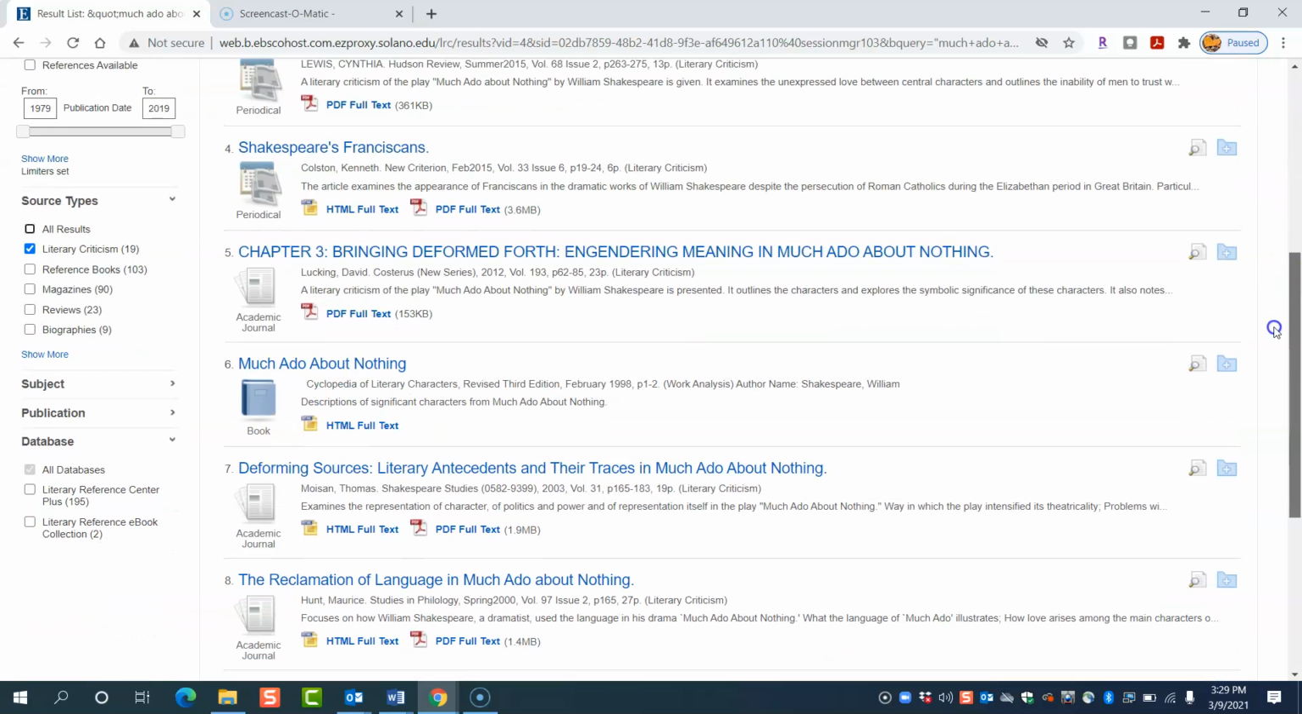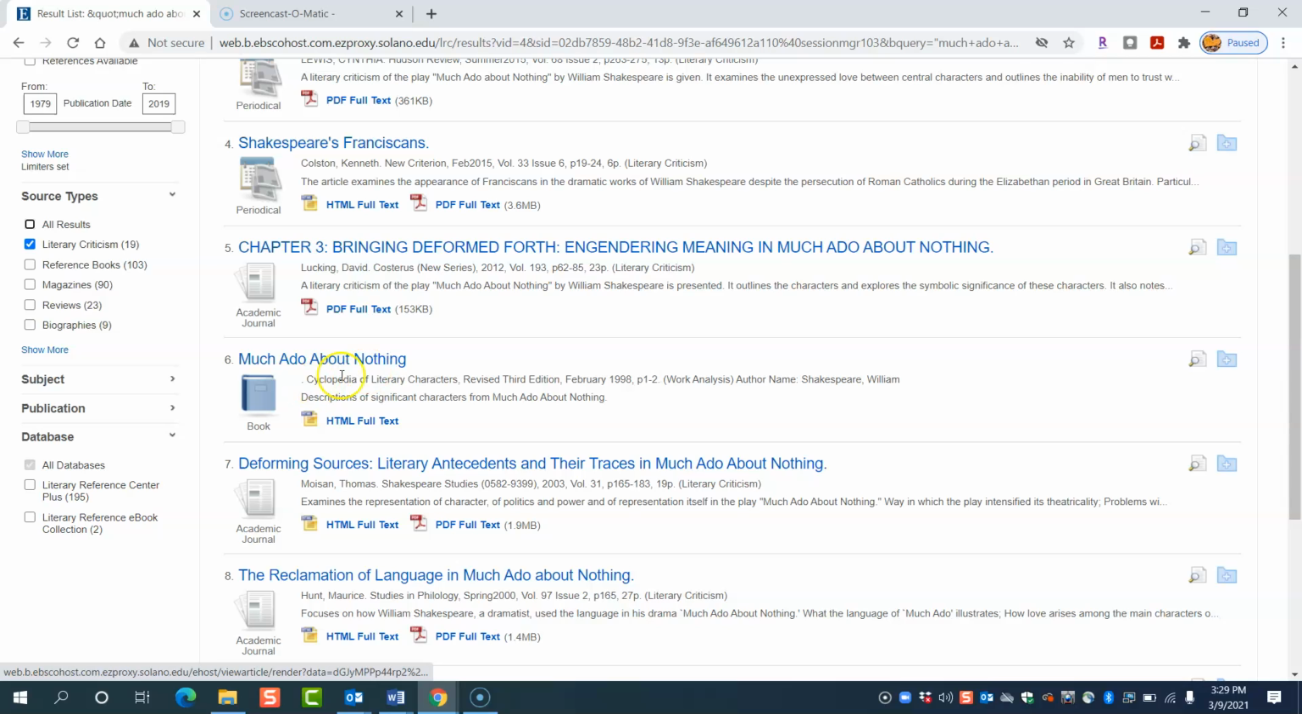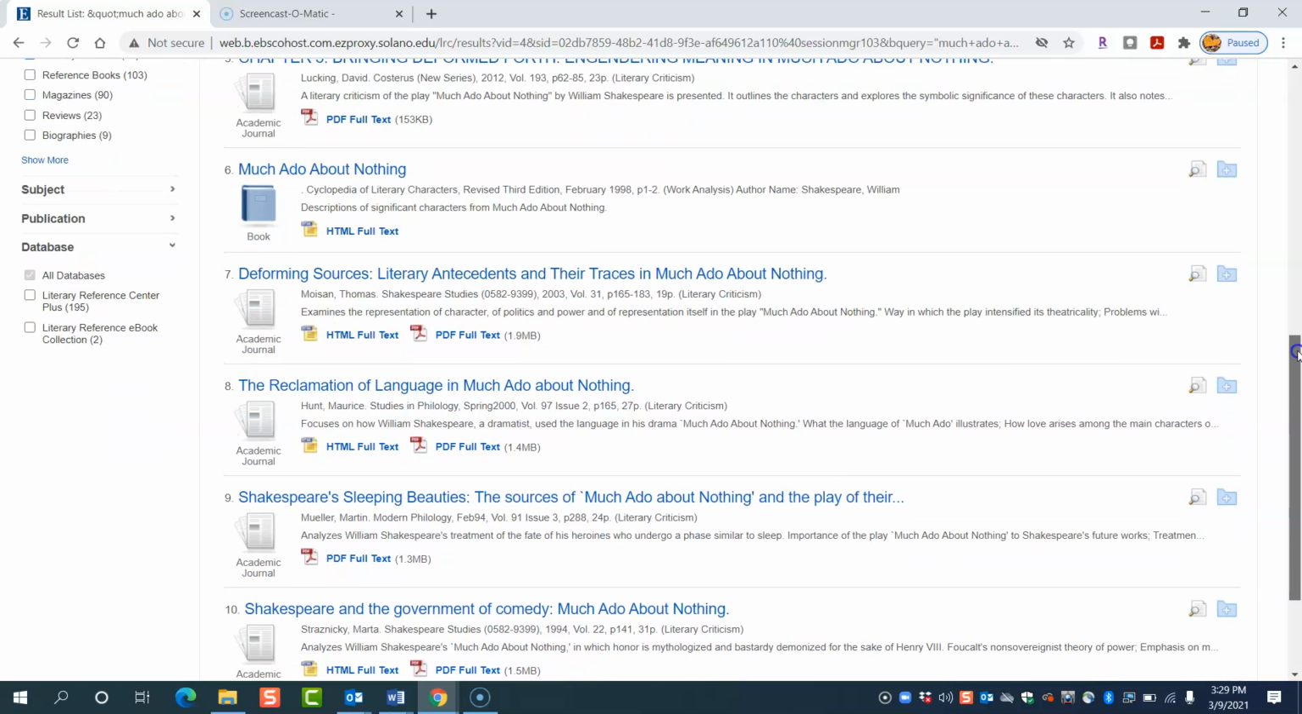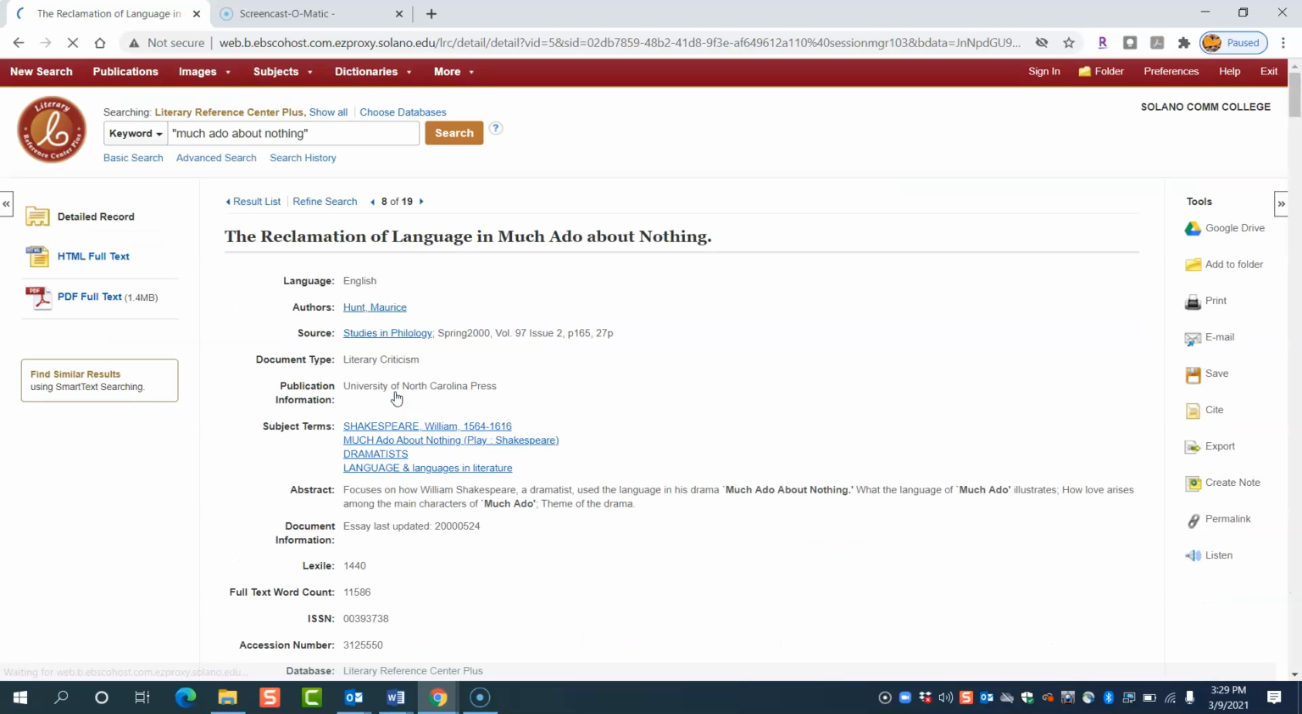And again, okay, so now we've got this Encyclopedia of Literary Characters. Now, doesn't make sense. It's a book. It's not supposed to be in there. It is what it is, right? Here's one. This one looks good. The Reclamation of Language and Much Ado About Nothing. I can check my page numbers. It's 27 pages. It's an academic journal. So let's go see what it has.